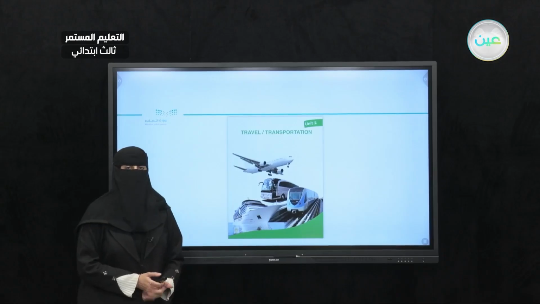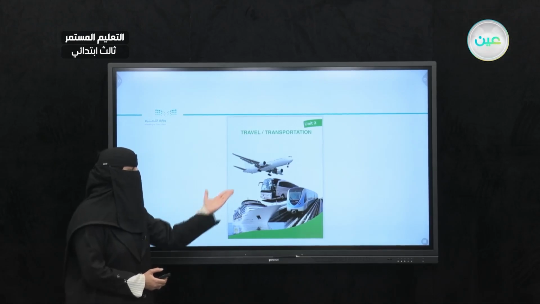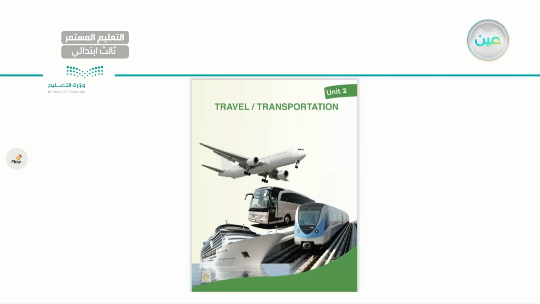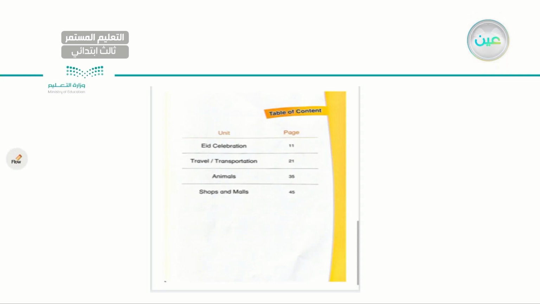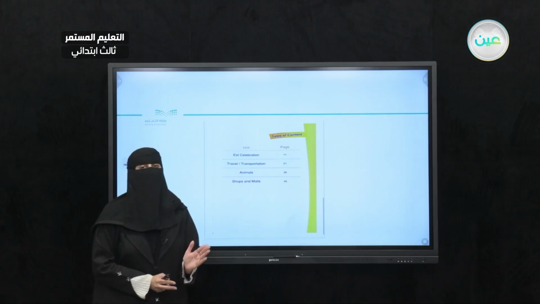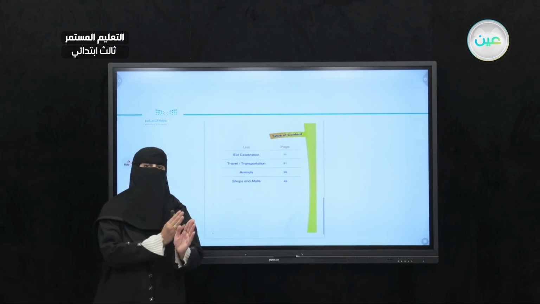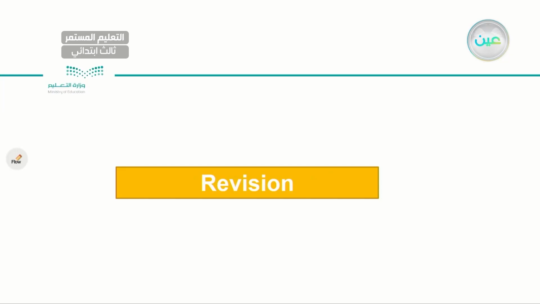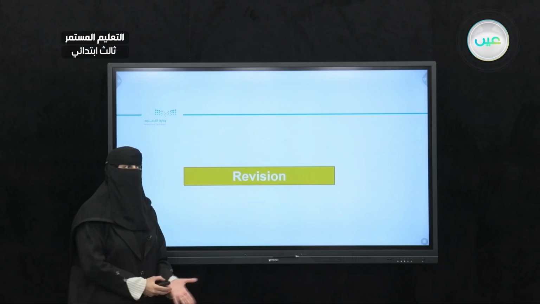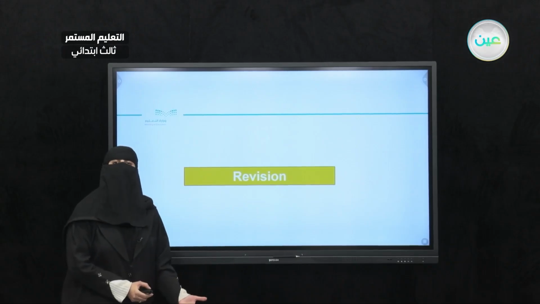Travel and Transportation. What do you think? Based on the picture, what are we going to take in this unit? We will discuss different kinds of transportation. Here I can see a bus, a train, a ship, a plane, and different transportation. Travel and Transportation starts at page 21. So make sure you have your books at page 21, as we will be covering from lesson 1 till lesson number 4. This is a general revision, so in case for any reason you've missed any of the lessons before, this is your chance.